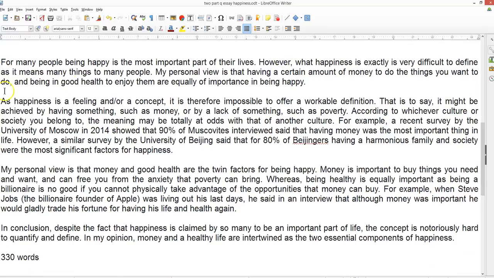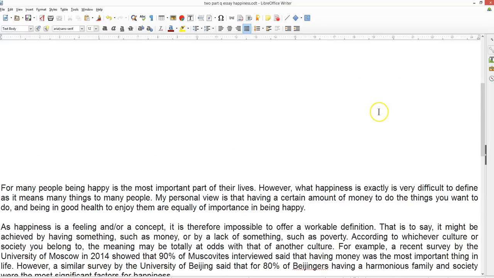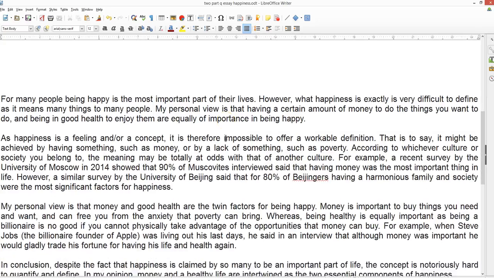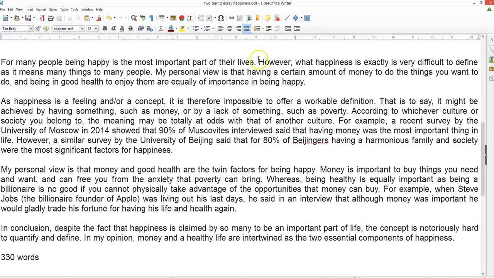So if we take a look at this one here. For many people, being happy is the most important part of their lives. However, what happiness is exactly is very difficult to define, as it means many things to many people. Then we've got to answer in brief the two questions. So why is it difficult to define? So I've briefly answered it. It's very difficult to define, as it means many different things to many different people.